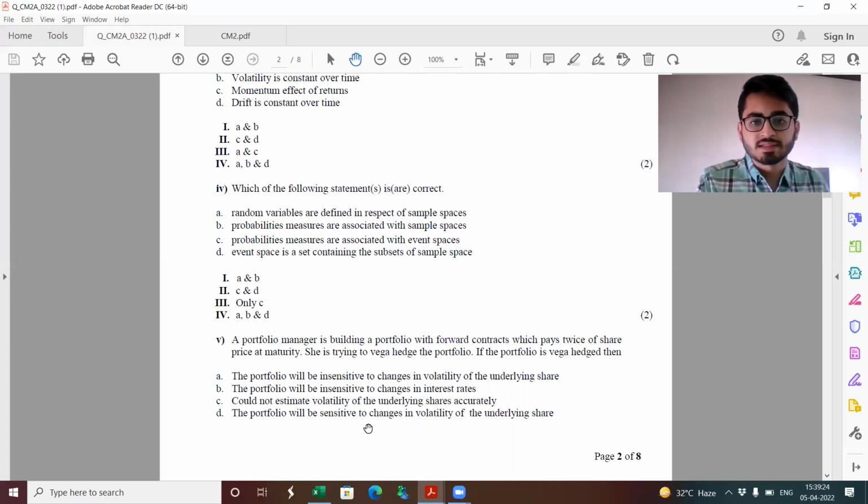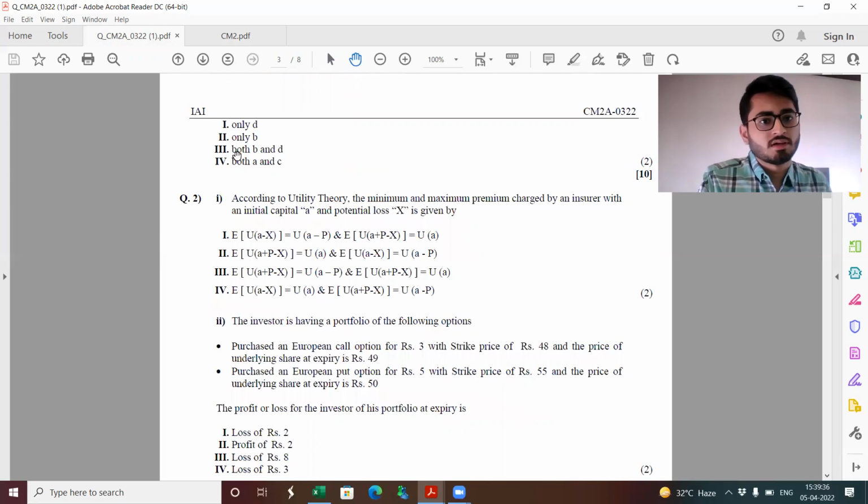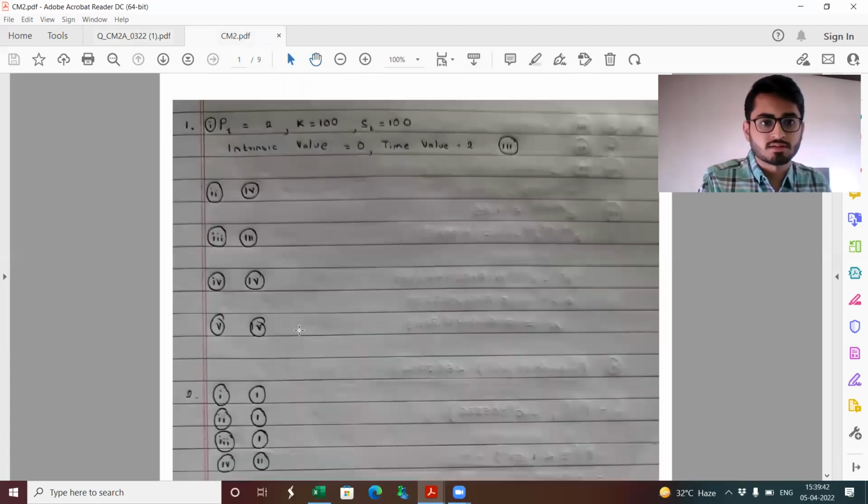The portfolio will be sensitive to changes in volatility of the underlying share. So clearly, B and D clearly look wrong. So it's between A and C. A definitely looks right. C is something which all might think whether it's correct or not. So if we take other options, there is no single option A. So definitely it has to be option 4, which is both A and C. And so in the answer key as well, part 5 is nothing but 4.